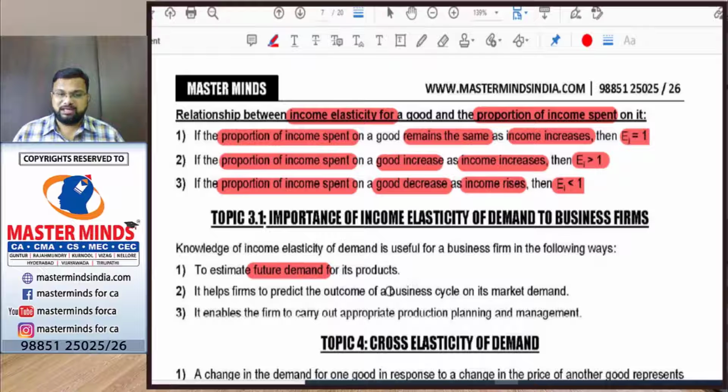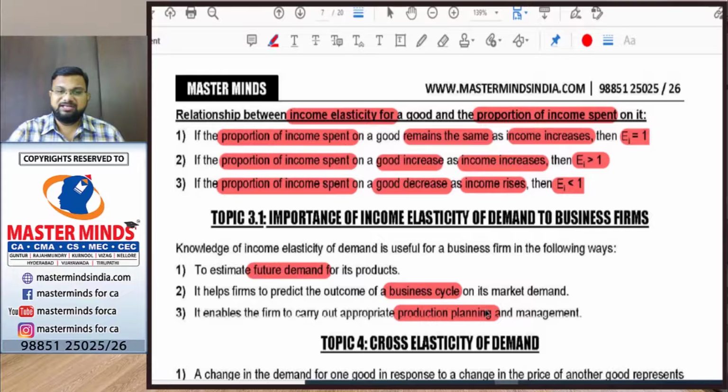And also the business cycle. If the income of the consumer increases, it is expansion. If the income of the consumer decreases, it is contraction. So in the expansion phase, superior goods will have more demand. In the contraction phase, inferior goods will have more demand. So basing on this study, he can plan accordingly and produce goods so that he can earn more profits.